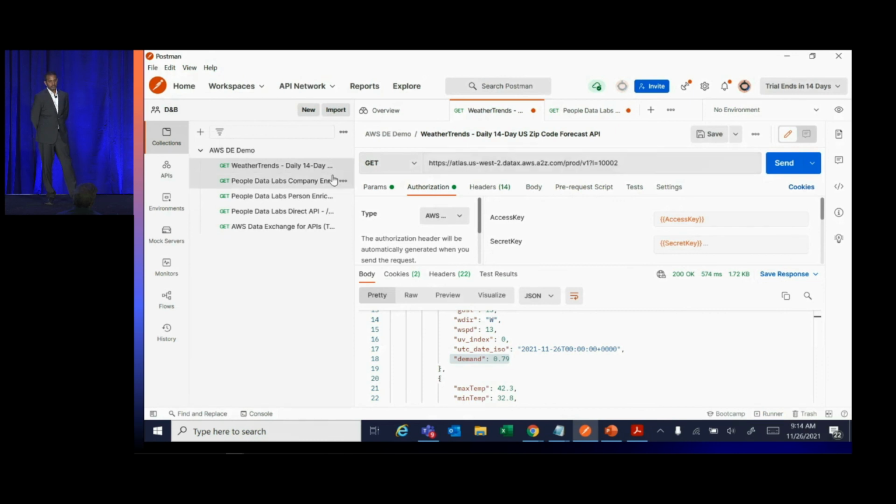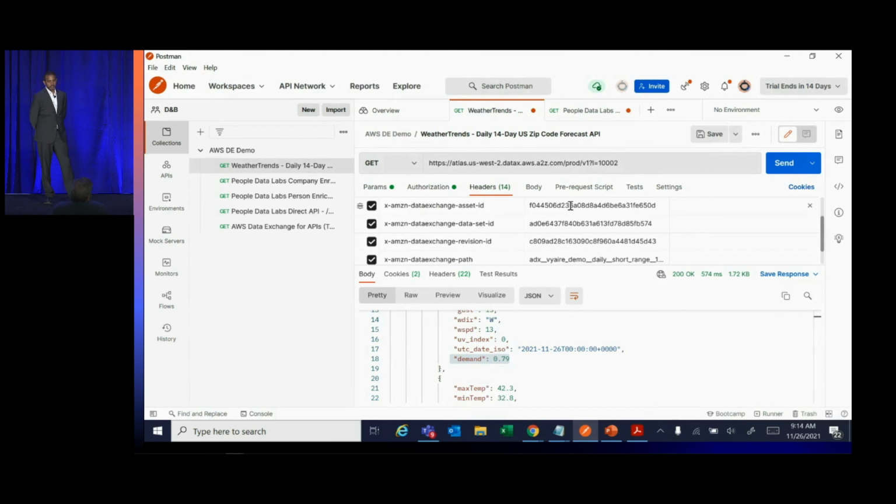As you can see, both People Data Labs and Weather Trends use a single URL to access the data provider. And here is your asset ID, dataset ID, and revision ID, which changes per data provider. Now let's make an API call. And here is the weather information, and the demand from this weather information helps us generate alternate forecasts to improve forecast accuracy, customer service level, and effective inventory management.